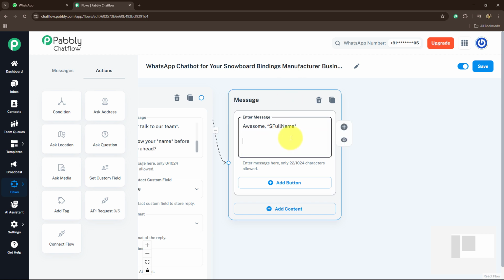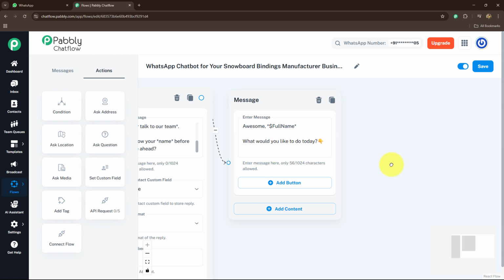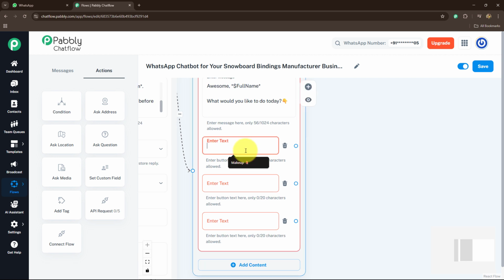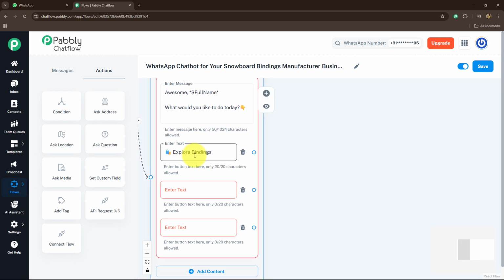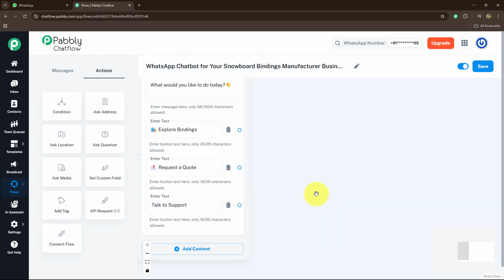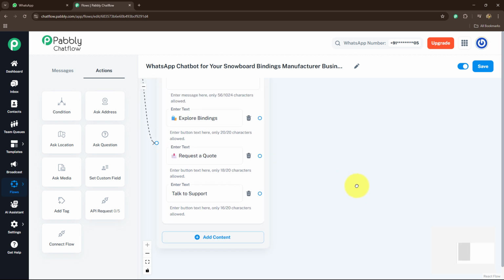Now I'm going to enter the message, that is, what would you like to do today? And I'm going to provide them some buttons so that they can select what they want. First button is going to be explore bindings, if they want to explore the different types of bindings we are providing. Or they want to book a binding, request a quote for the binding. Then we have the third button if they want to talk to us for any of their requirements: talk to support. Okay, so here we have the three buttons.